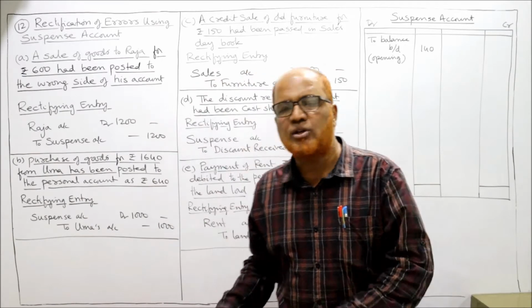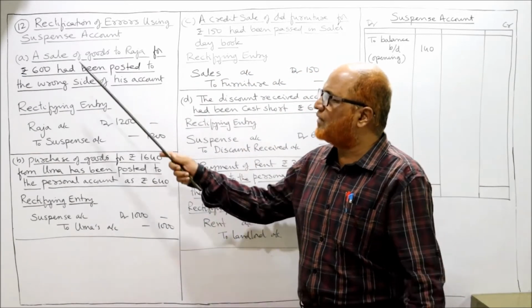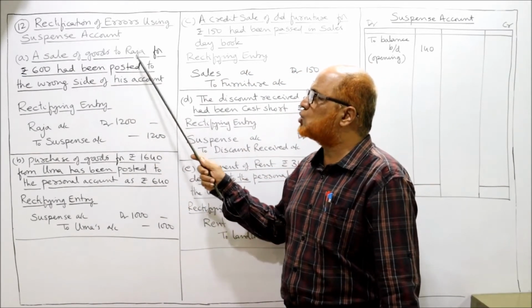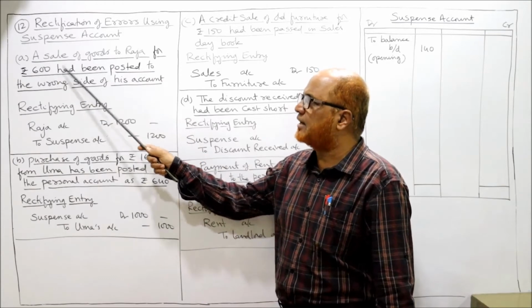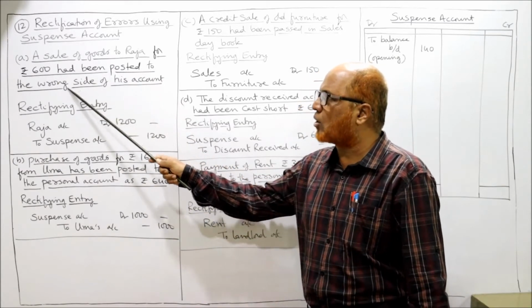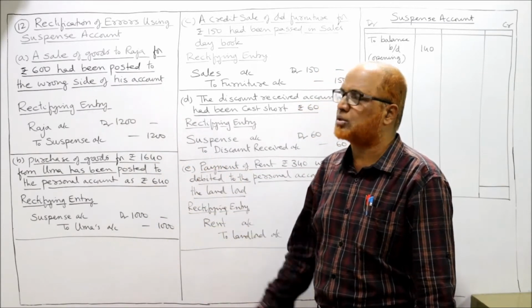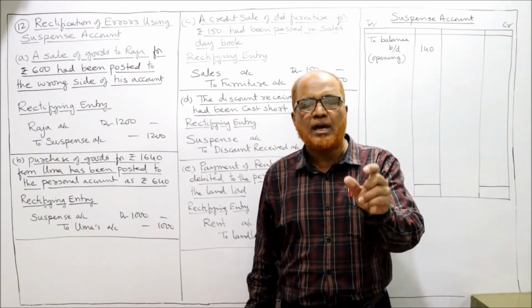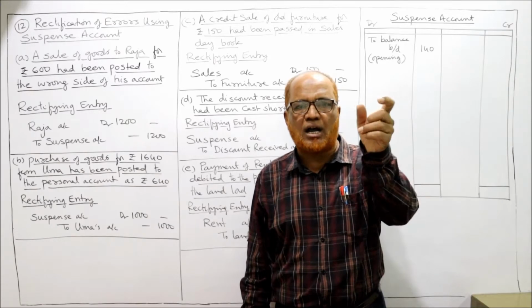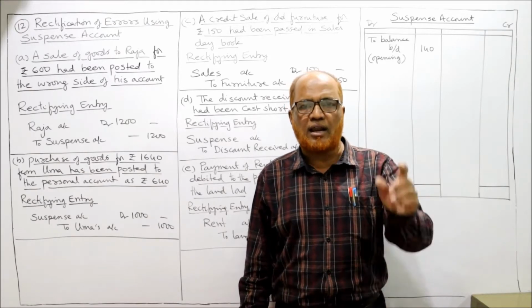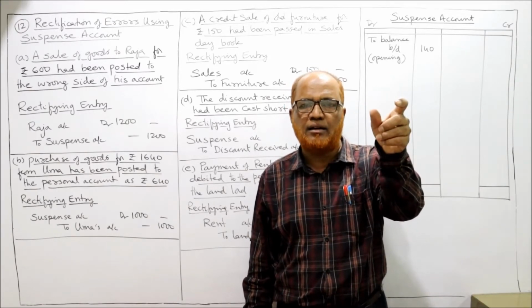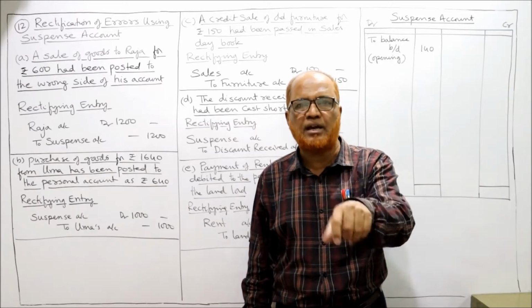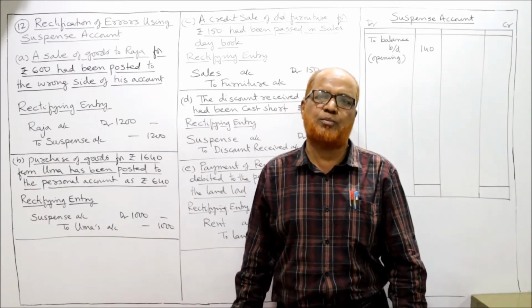Now I am coming to the first error. What is the first error? A sale of goods to Raja for rupees 1600 had been posted to the wrong side of his account. A sale of goods to Raja: the entry will be Raja account debtor to sales. Raja account should be debited, sales account should be credited. That is the correct entry, correct posting.